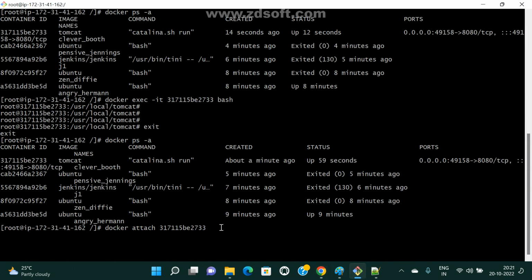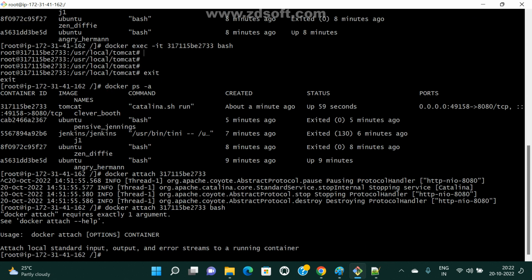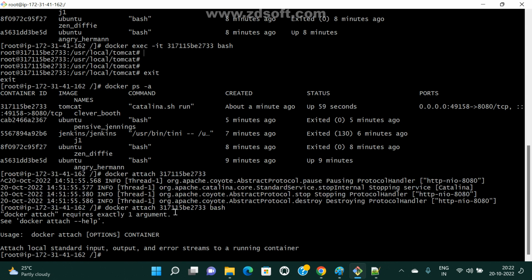What is happening here? In this case also we can use it. We need to pass something, I don't know, I will check and let you know. So if you have already connected to your container, next time if you want to connect to the same terminal, in that case also we can use docker attach.